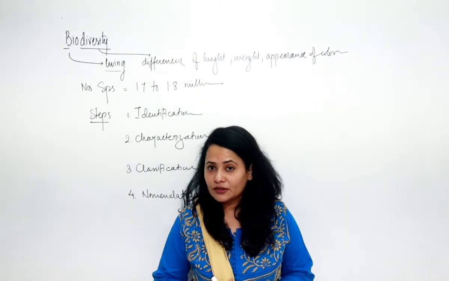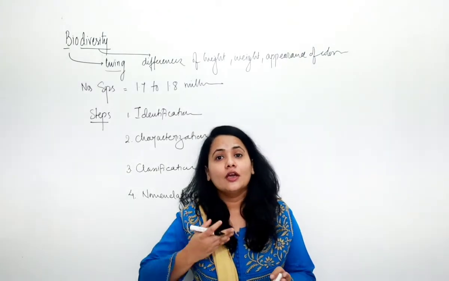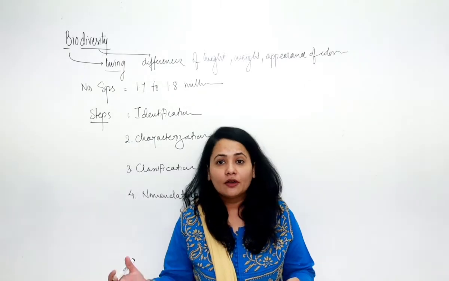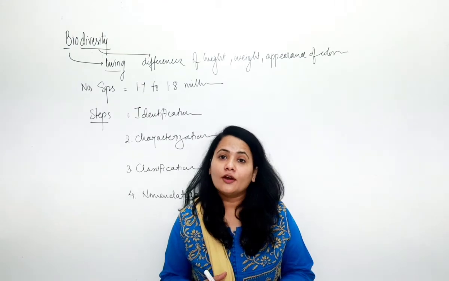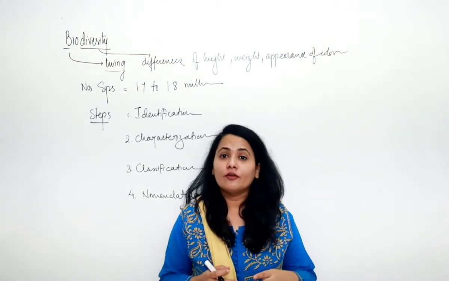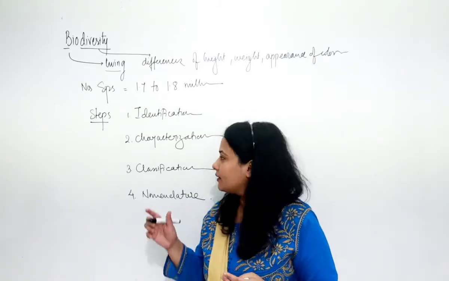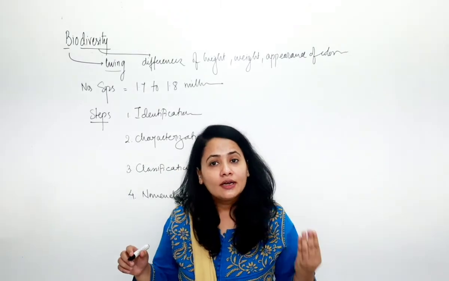Then you will characterize it: how does the plant look, is it flowering or non-flowering, is it producing seeds or not, what type of reproduction and pollination does it show, is it a land plant or a water plant. So we will study its characters in detail.